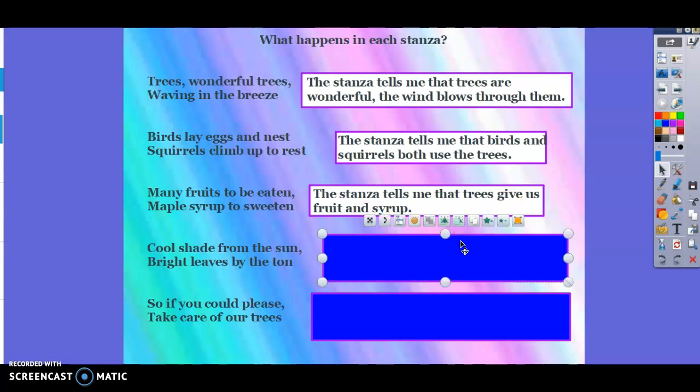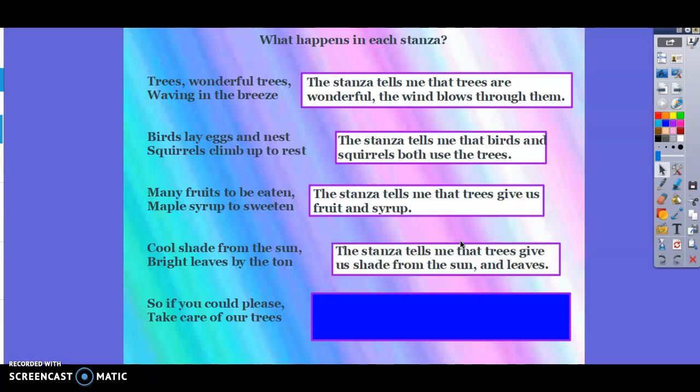Okay, this next one. Cool shade from the sun, bright leaves by the ton. I said, this stanza is basically telling me that trees give us shade from the sun and that they have leaves and probably tons of them, right? That's what that one was about.